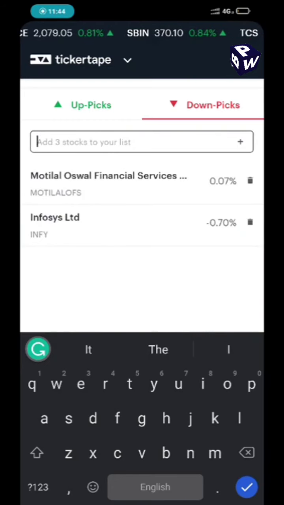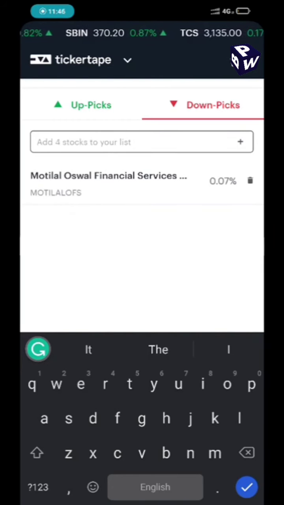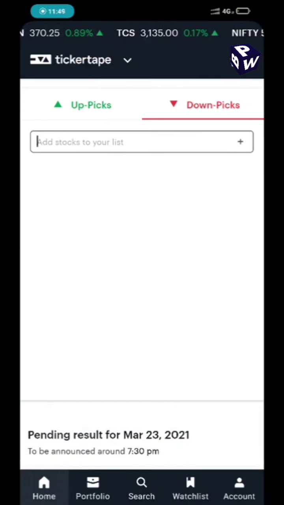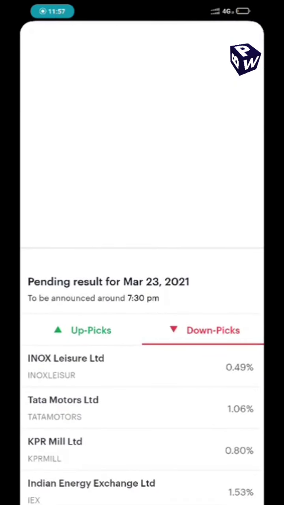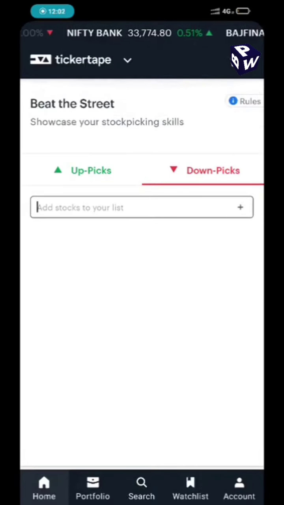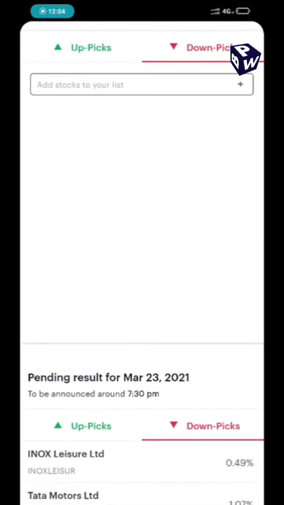If you don't want to select the stocks, you can click on the delete button. So just like that, you have to select top 5 up picks and top 5 down picks, and wait till 7:30 p.m. for the announcement of winners. So keep patience.